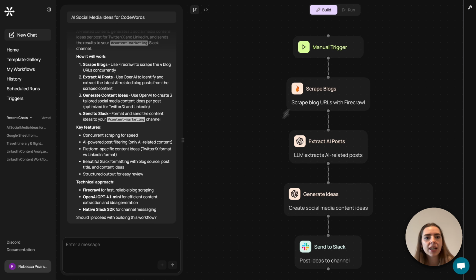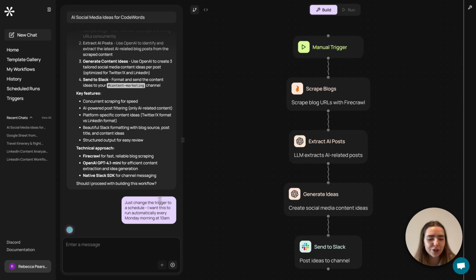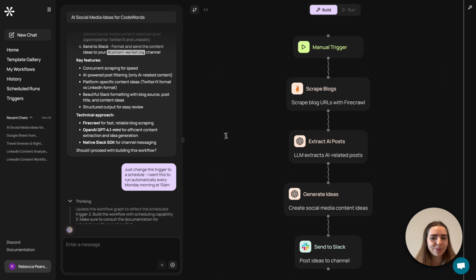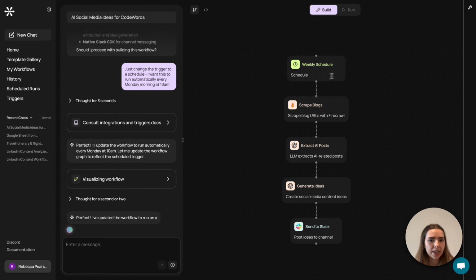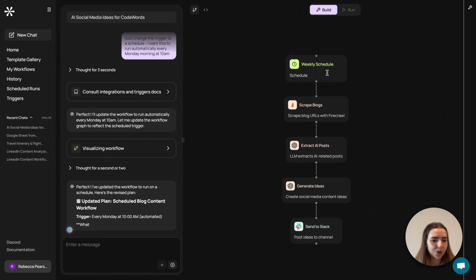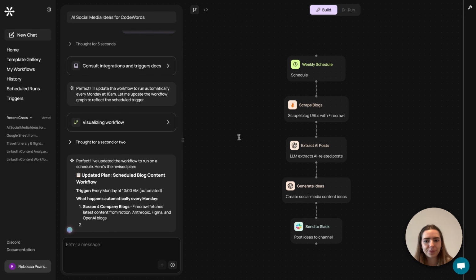In this case, I'd actually like this to be a weekly schedule. So I want it to run every week on a Monday morning so that I start the week with some new info. So I've just asked Cody to change the manual trigger to a schedule so that it runs automatically every Monday morning at 10 a.m. And then as you can see, Cody's just updated this for me, changing it to a weekly schedule as opposed to a manual trigger.